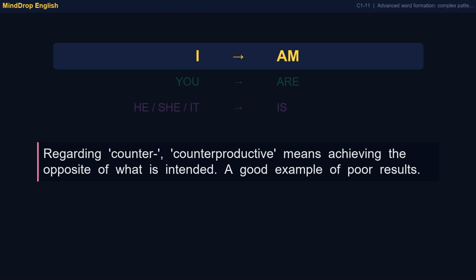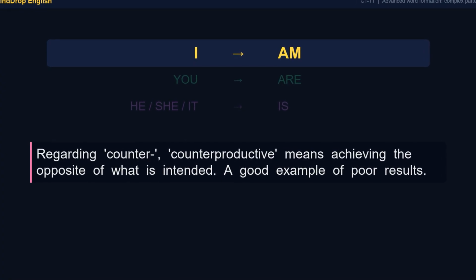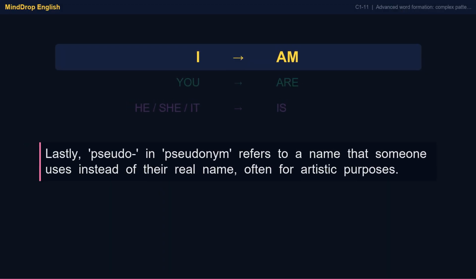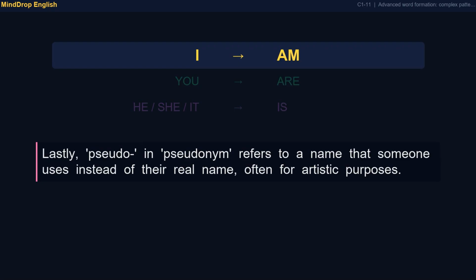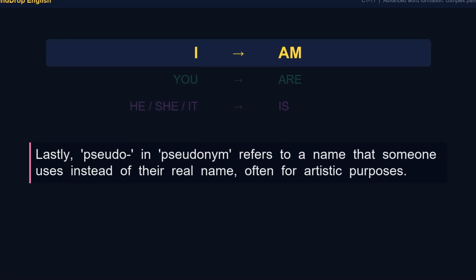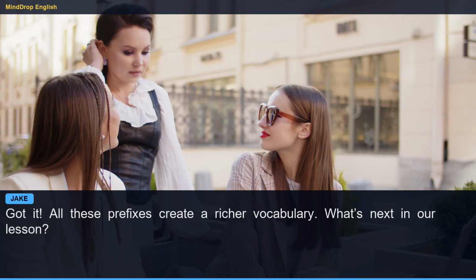Regarding counterproductive, it means achieving the opposite of what is intended. A good example of poor results. Lastly, pseudo, in pseudonym, refers to a name that someone uses instead of their real name, often for artistic purposes. Got it. All these prefixes create a richer vocabulary. What's next in our lesson?